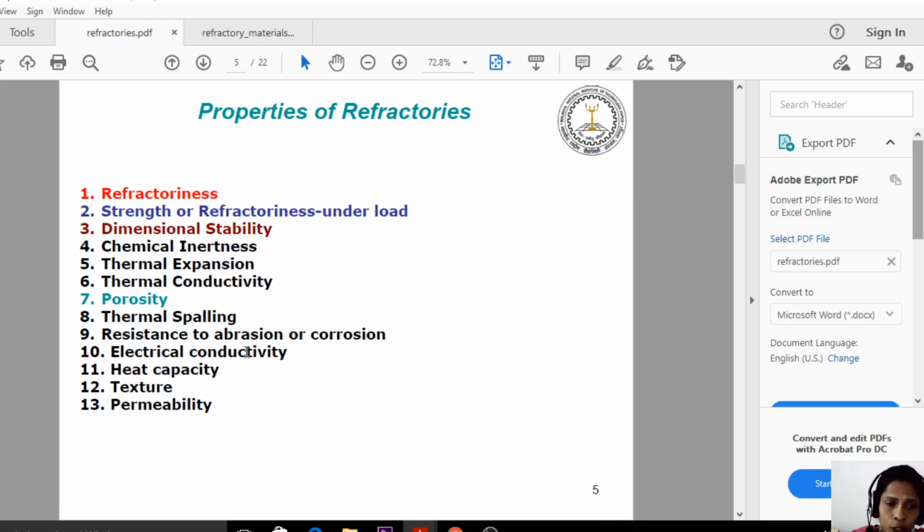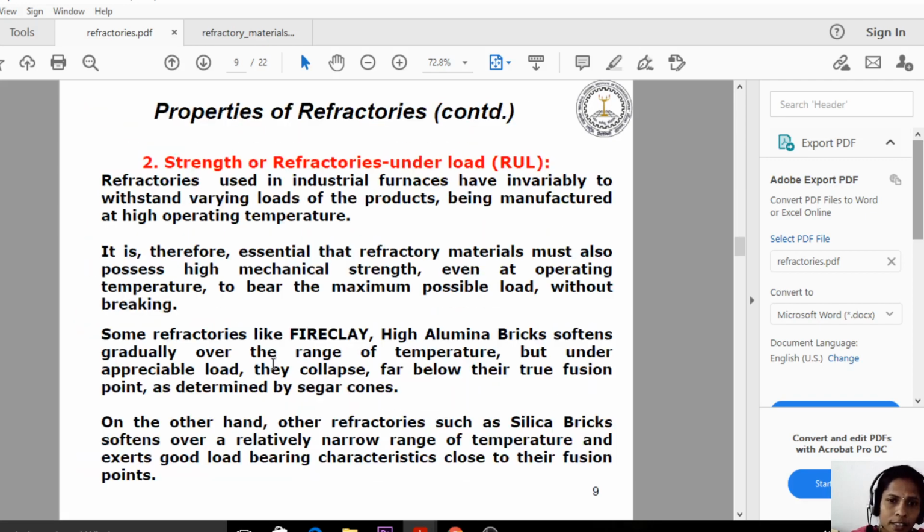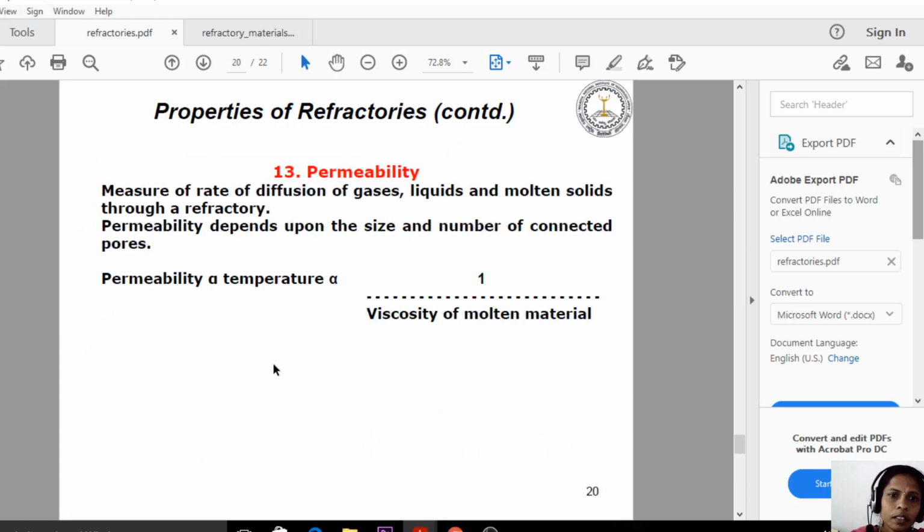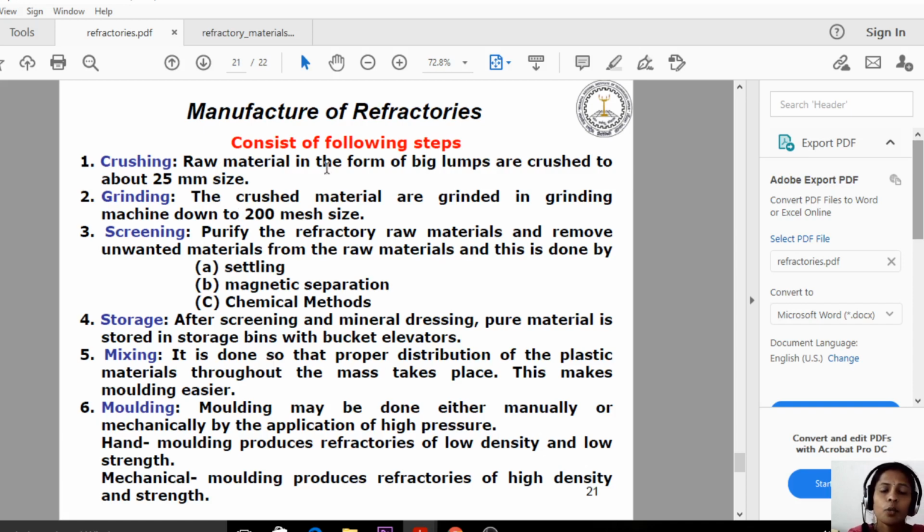So today I am going to explain how to synthesize the refractories. What are the steps in the synthesis of refractories? Let us see the manufacturing of refractories.